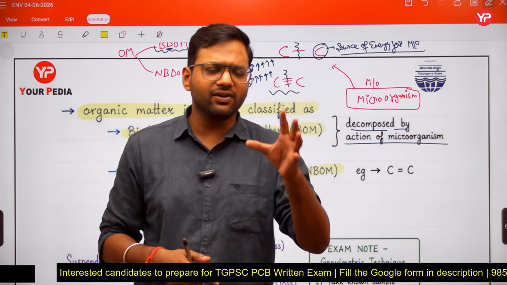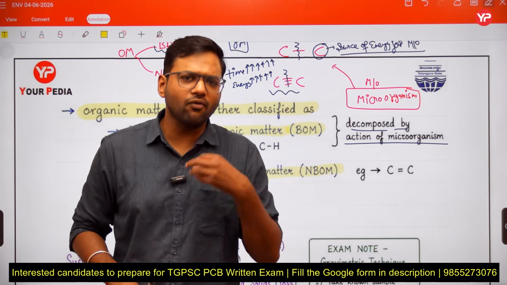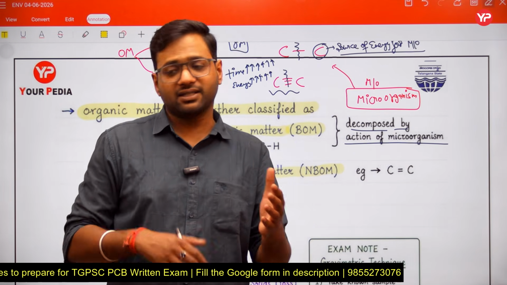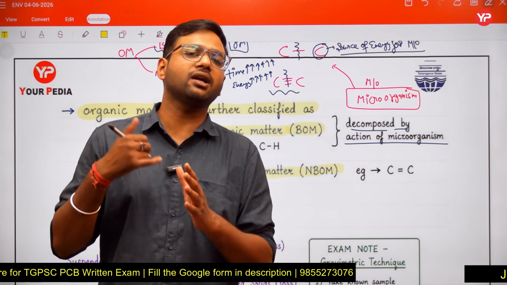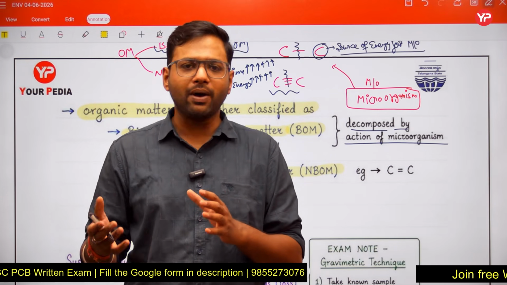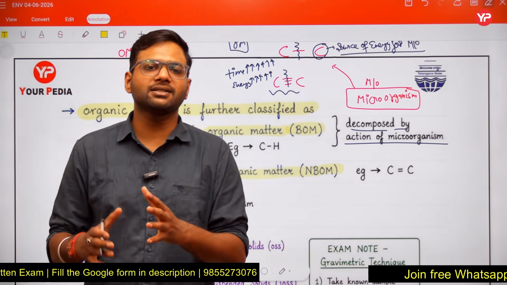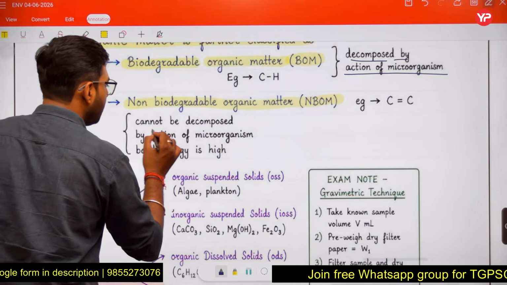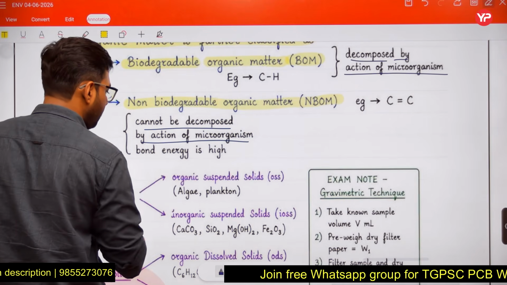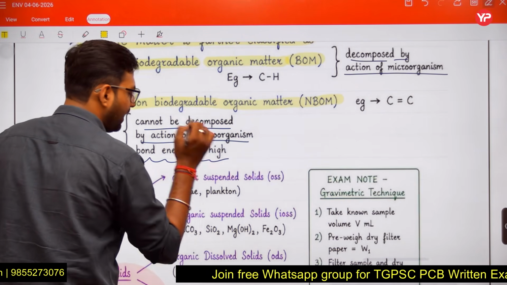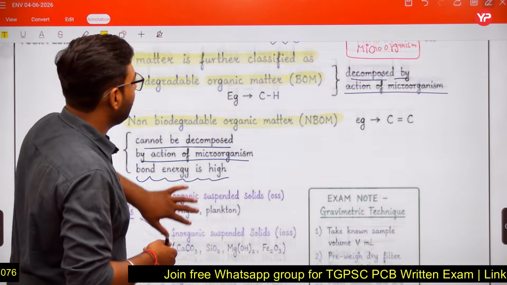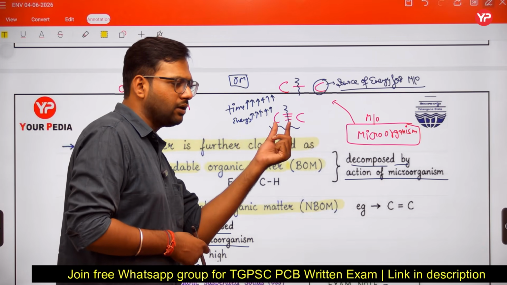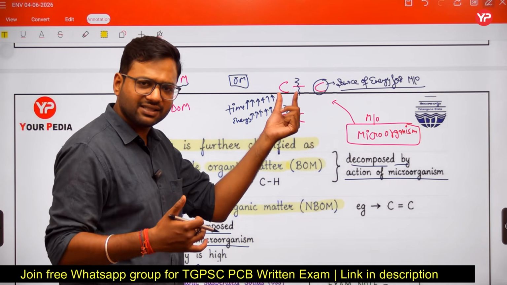So organic matter which is decomposed by the action of microorganisms is termed biodegradable organic matter, and such organic matter which is not decomposed by the action of microorganisms is termed non-biodegradable organic matter. So it cannot be decomposed by the action of microorganisms. Why? Because bond energy is higher. The microorganism requires too much time and too much energy for breaking this bond, and here time is very less.